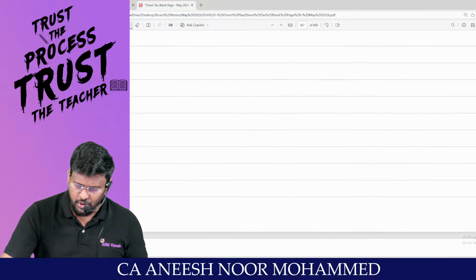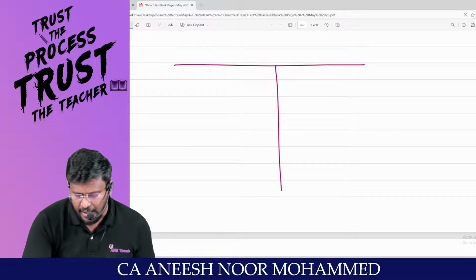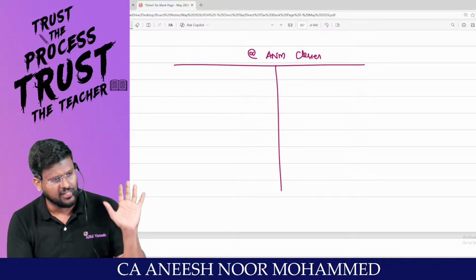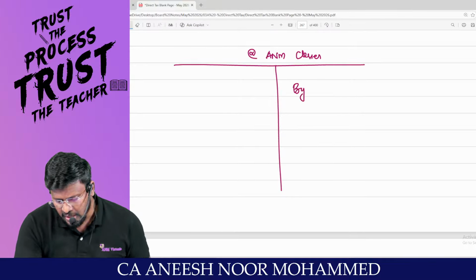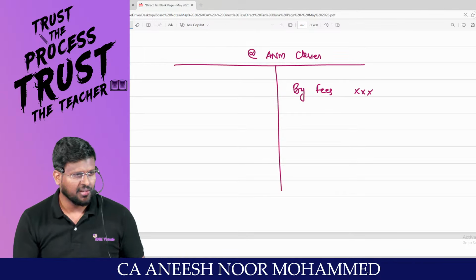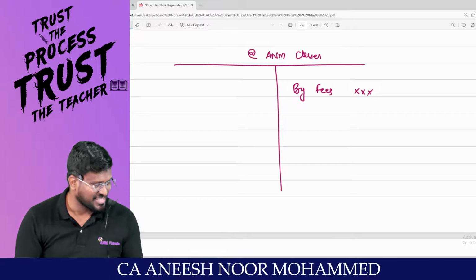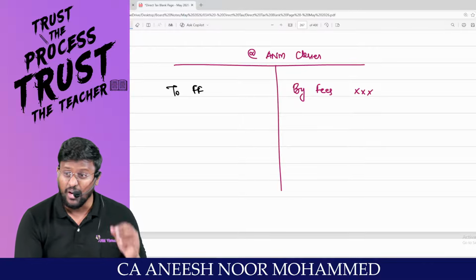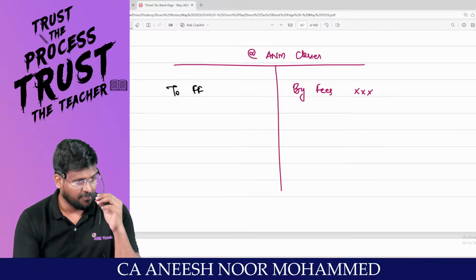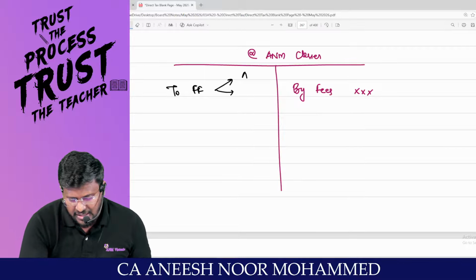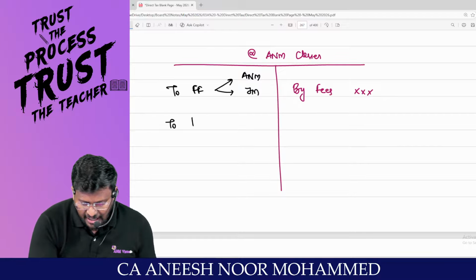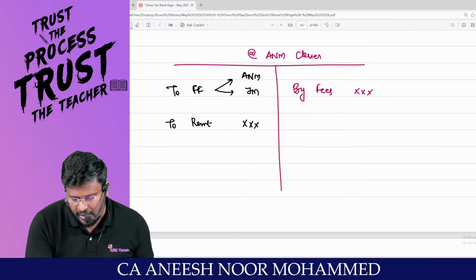For example, my dear lovable students, at ANM classes, we are going to prepare the profit and loss account of ANM classes. The only income for ANM classes is fees. We will be debiting faculty fees, one of the highest expenses. Faculty fees they will pay to ANM and to Jayashree ma'am. Am I right, sir? Another big expense we incur is rent.